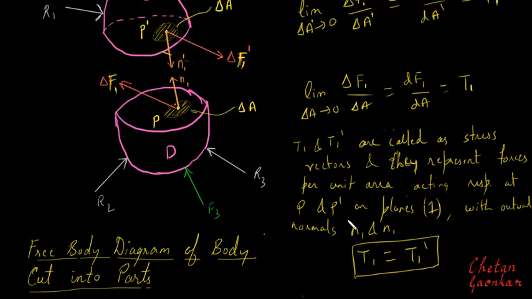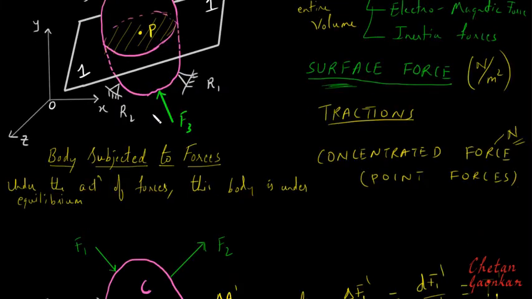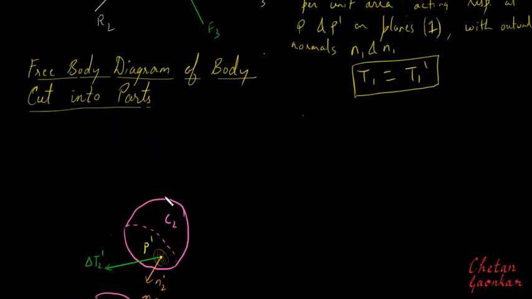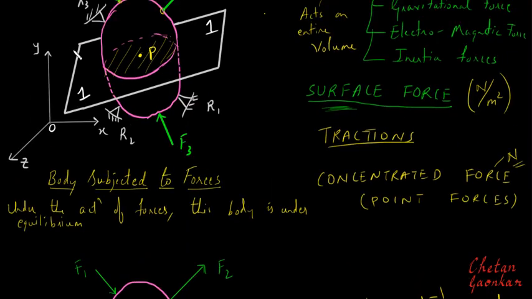Now similarly, here we had considered one plane which was passing through this point P. Now again we'll consider a new plane, a plane 2, which passes through the same point P but at some different orientation. Let us say now we will try to cut this body from the same point P, but the orientation of that plane will be in a different direction.